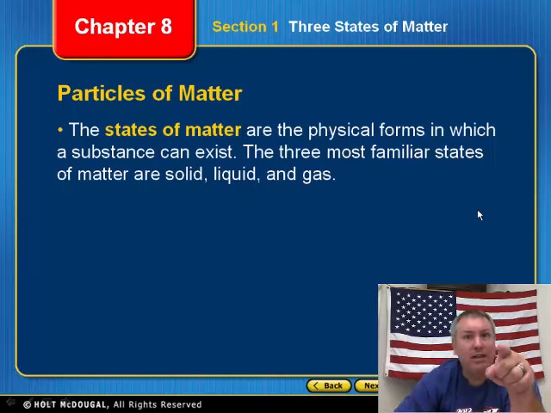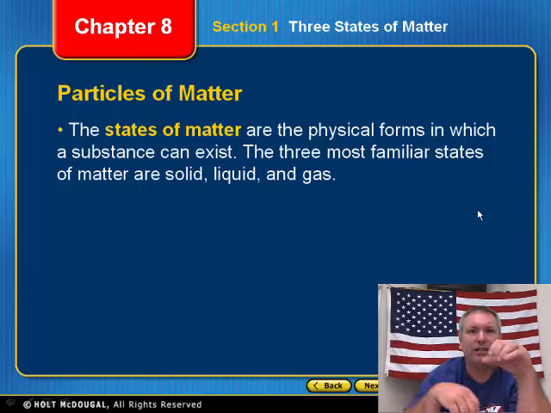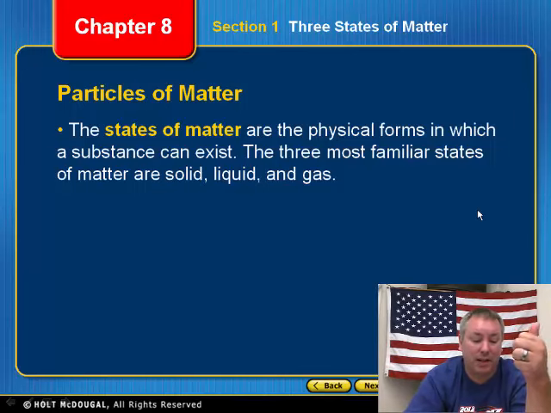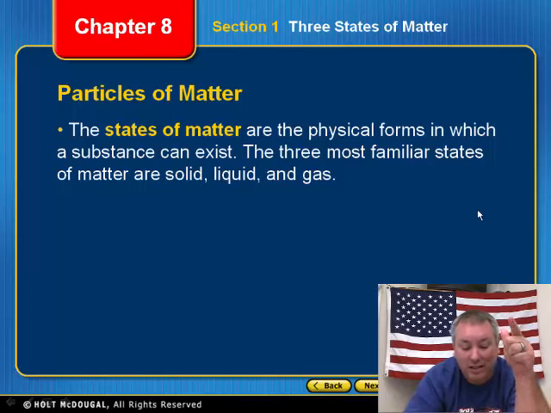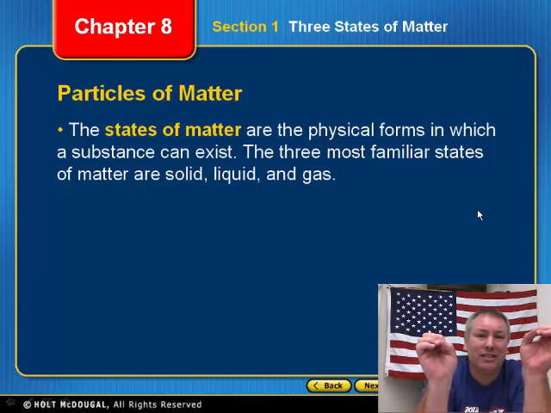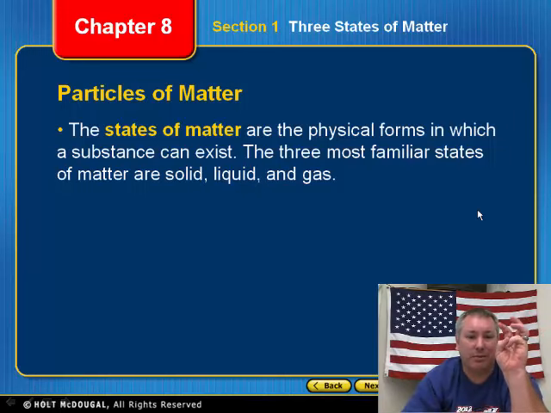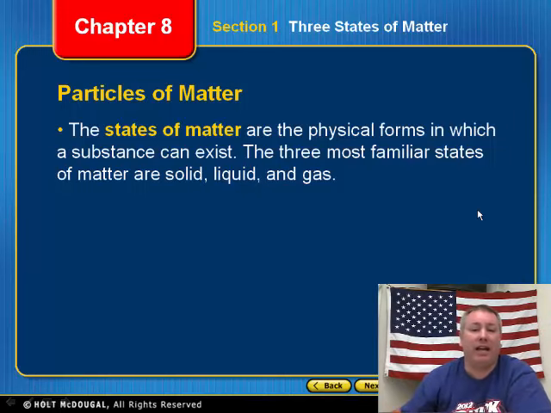Now, just so you know, there are really about 5 states of matter. But for our purposes right here in 8th grade and really through high school, you only need to know about the 3 states of matter. The other 2 states of matter are plasma and the Bose-Einstein condensate. Plasma is a collection of free-moving electrons and ions, and the Bose-Einstein condensate is atoms that are melted together to form the shape of an atom. All right, and they are at absolute zero. That's how cold that Bose-Einstein condensate is. But you don't need to know that. Just in case you were wondering, there are really 5 states of matter, but the 3 that we're really going to worry about are solid, liquid, and gas.